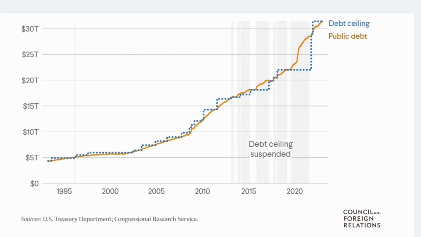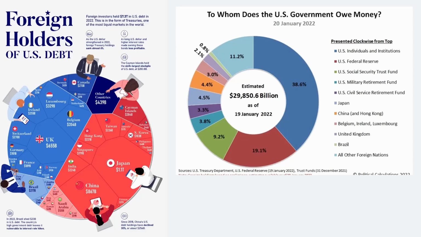Now let us see from where the US has taken debts to take care of these expenses. You can see that from different countries it has taken debt, mainly from Japan and China. Other countries are also there, but their contribution is very small compared to what comes from China and Japan, and other institutions also.